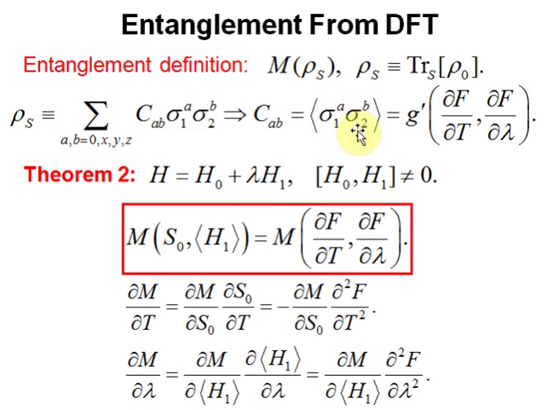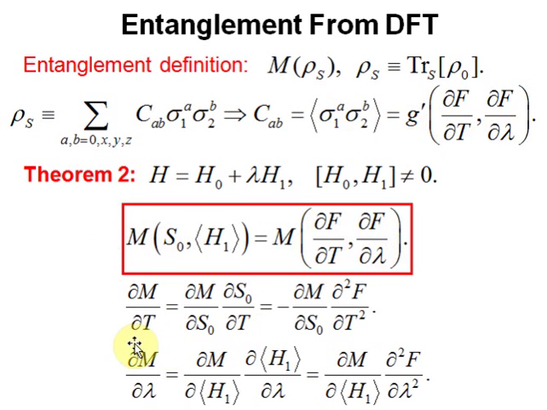Then, because the density matrix is a universal function of the first derivatives of the free energy, these matrix elements are also universal functions of the first derivatives of the free energy with respect to temperature and with respect to the control parameter lambda. This results in our theorem 2: we prove that any entanglement measure of this system is also a universal function of the first derivatives of the free energy with respect to temperature and the control parameter lambda.